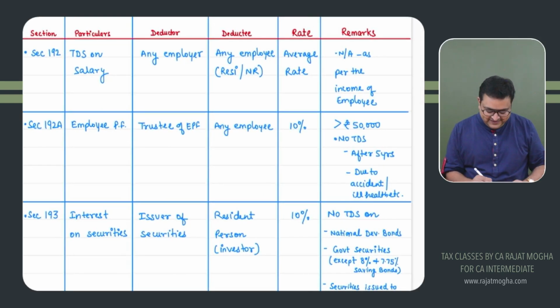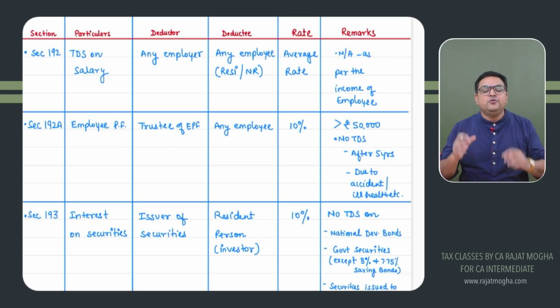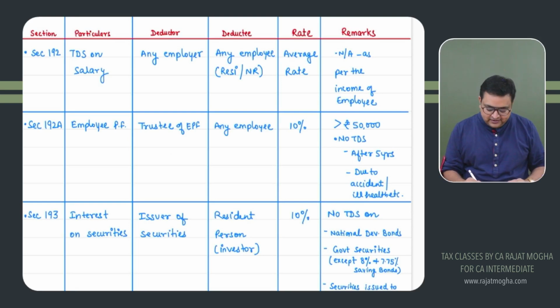Important: Section 192A, Employee Provident Fund. Trustee of EPF is the deductor. Who is the trustee of EPF? Who was maintaining that EPF? Who would be giving this amount to you? The trustee of EPF, while giving this amount to you, will be deducting 10% TDS.